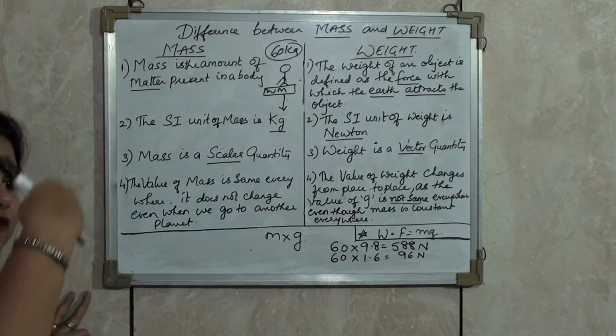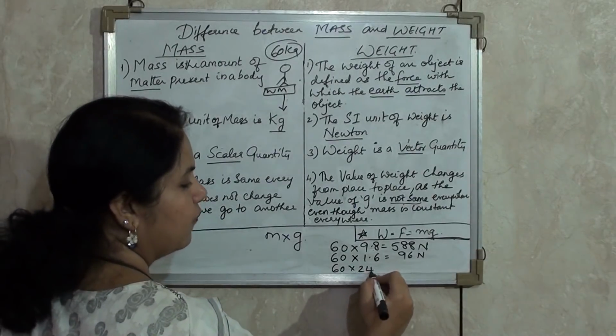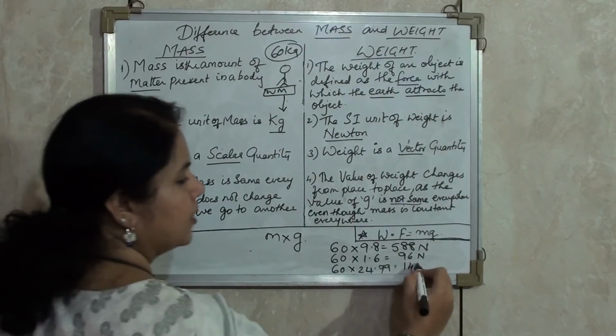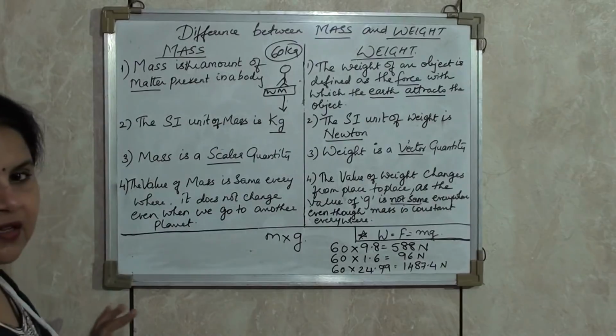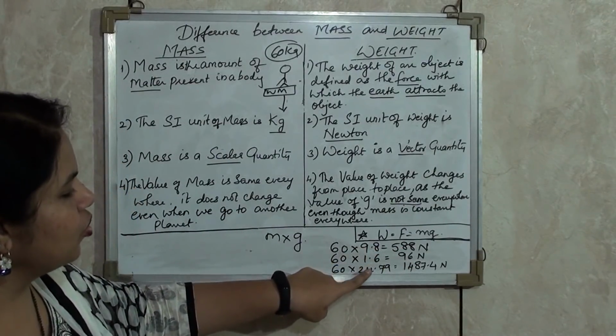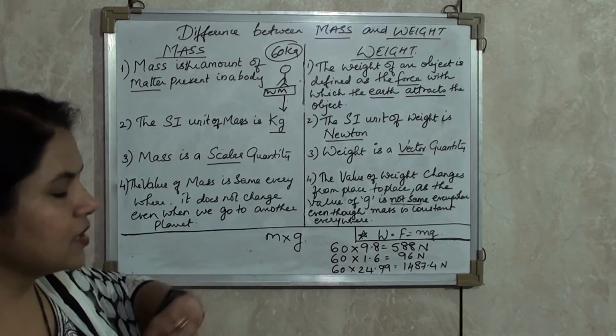Imagine that the boy goes further to Jupiter: 60 into 24.79. It will be 1487.4 Newton. So you saw the variation in the weight. This variation in the weight is because of the variation in the acceleration due to gravity of the different planets. That is, this is the planet, this is the planet and this is a satellite.